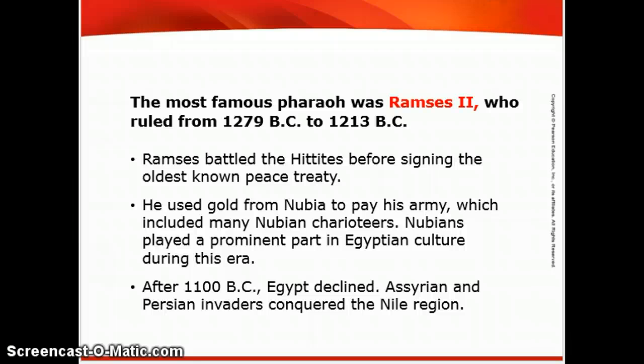After 1100 BC, Egypt will decline. It will be taken over by the Assyrians. Remember, the land bathed in blood, as mentioned in the Bible. And Persian invaders. Persians will have the biggest empire to that point. And they will conquer the Nile region and take over Egypt.